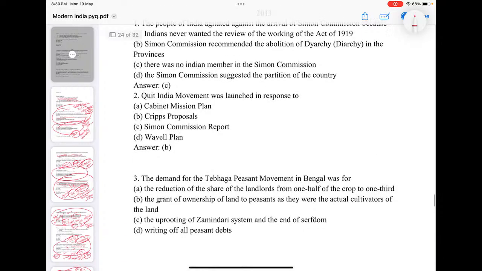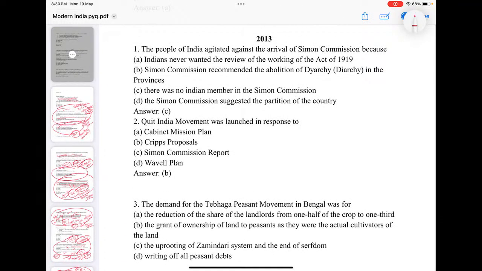The Quit India movement was launched in response to which: Cabinet Mission, Cripps Mission, Simon Commission, or Wavell Plan? Obviously, it is in response to the Cripps Mission proposals. According to Gandhiji, it was a post-dated cheque drawn on a crashing bank. Nothing satisfactory for Indian leadership. They were offering a kind of dominion status, but we were demanding Purna Swaraj. So it was launched in response to the Cripps Mission.